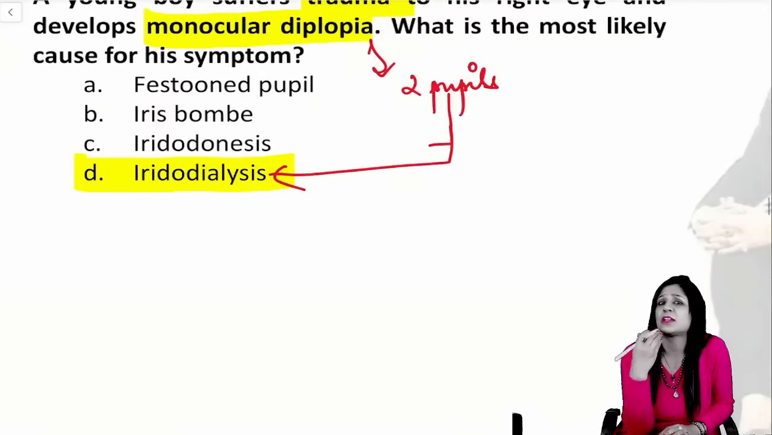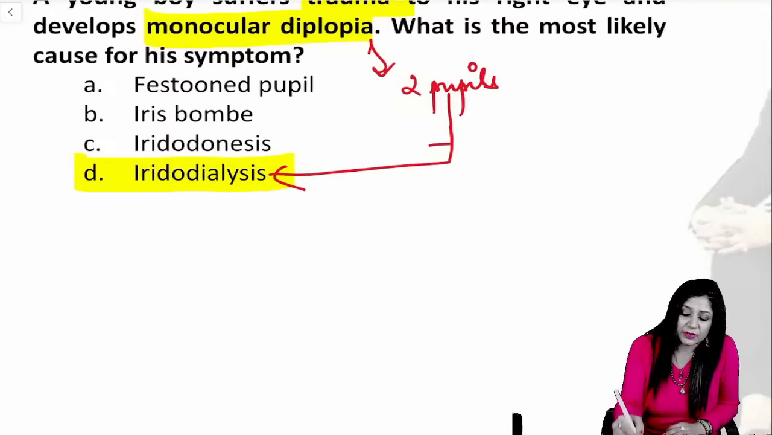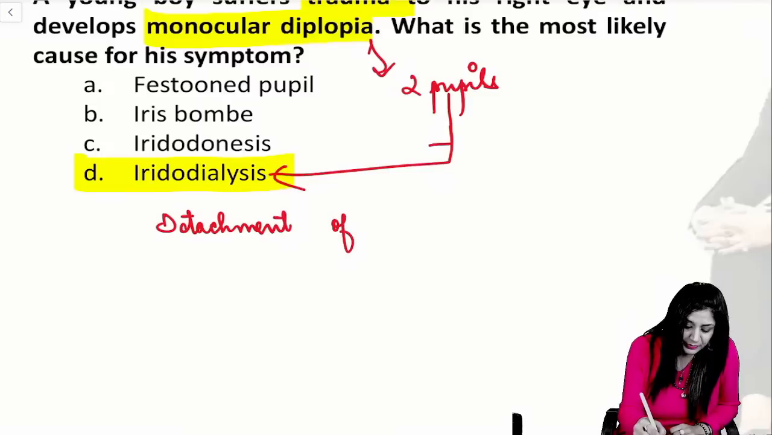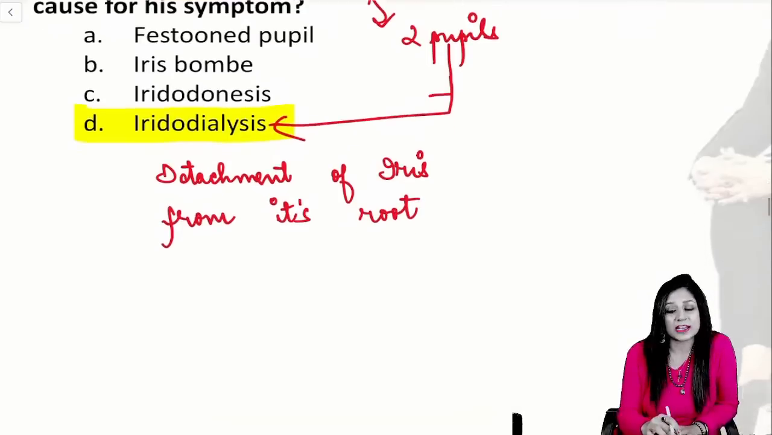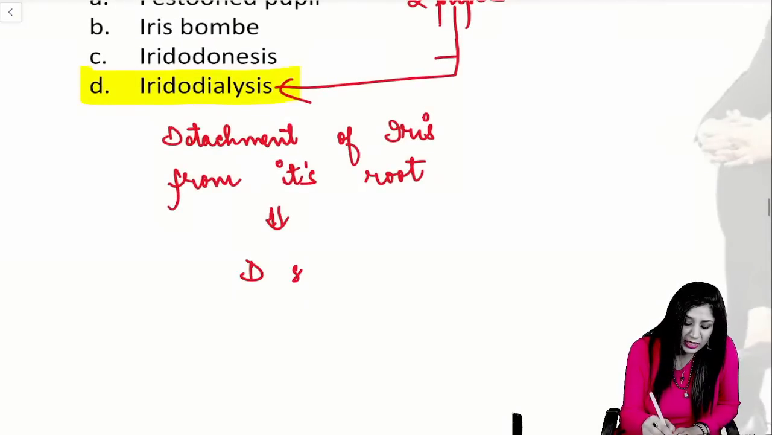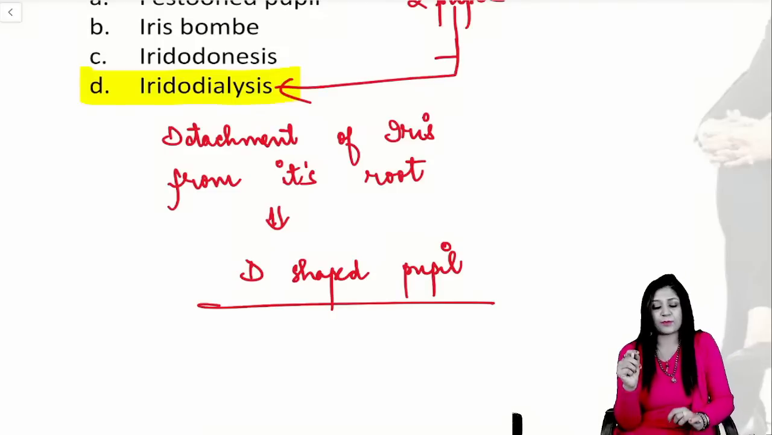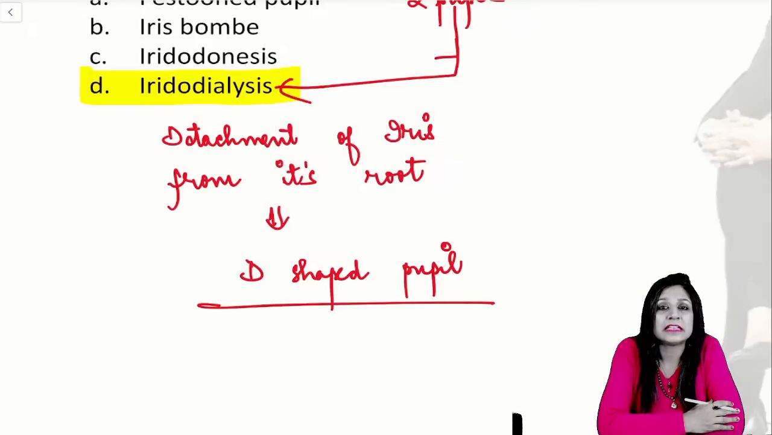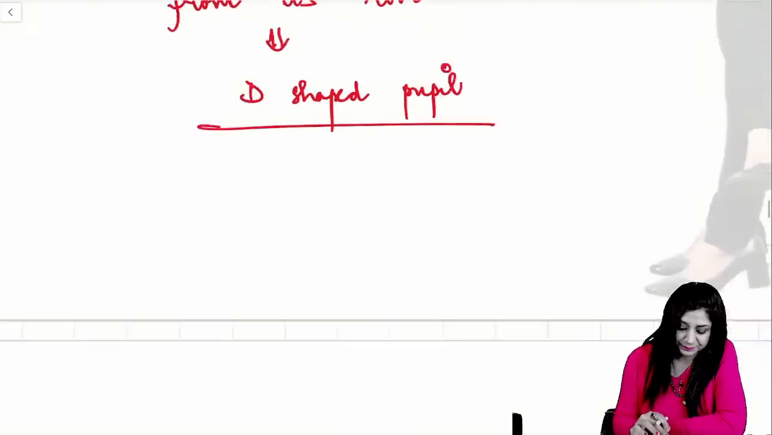Iridodialysis is again one thing which has been asked in your paper so many times. Here we will have the detachment of the iris from its root or its base. Detachment of the iris from its root is called iridodialysis, and this will lead to the D-shaped pupil. This is again important. Detachment of the iris from its root is called iridodialysis, and it will definitely lead to the D-shaped pupil. Both the things are important.